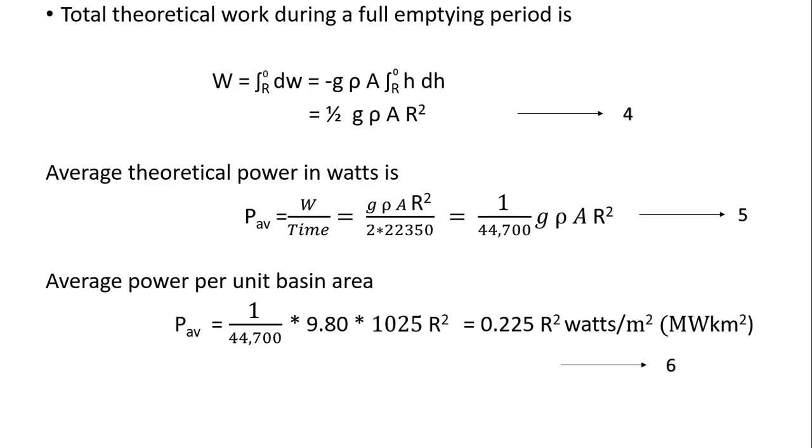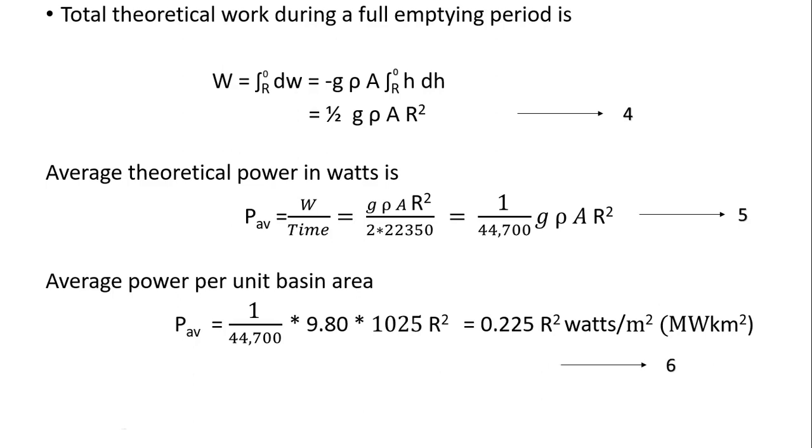So the average theoretical power in watts is work done by time, the time which each period takes to repeat itself. For every 6 hours 12.5 minutes this cycle will be repeating, which can be converted into seconds as 22,350.